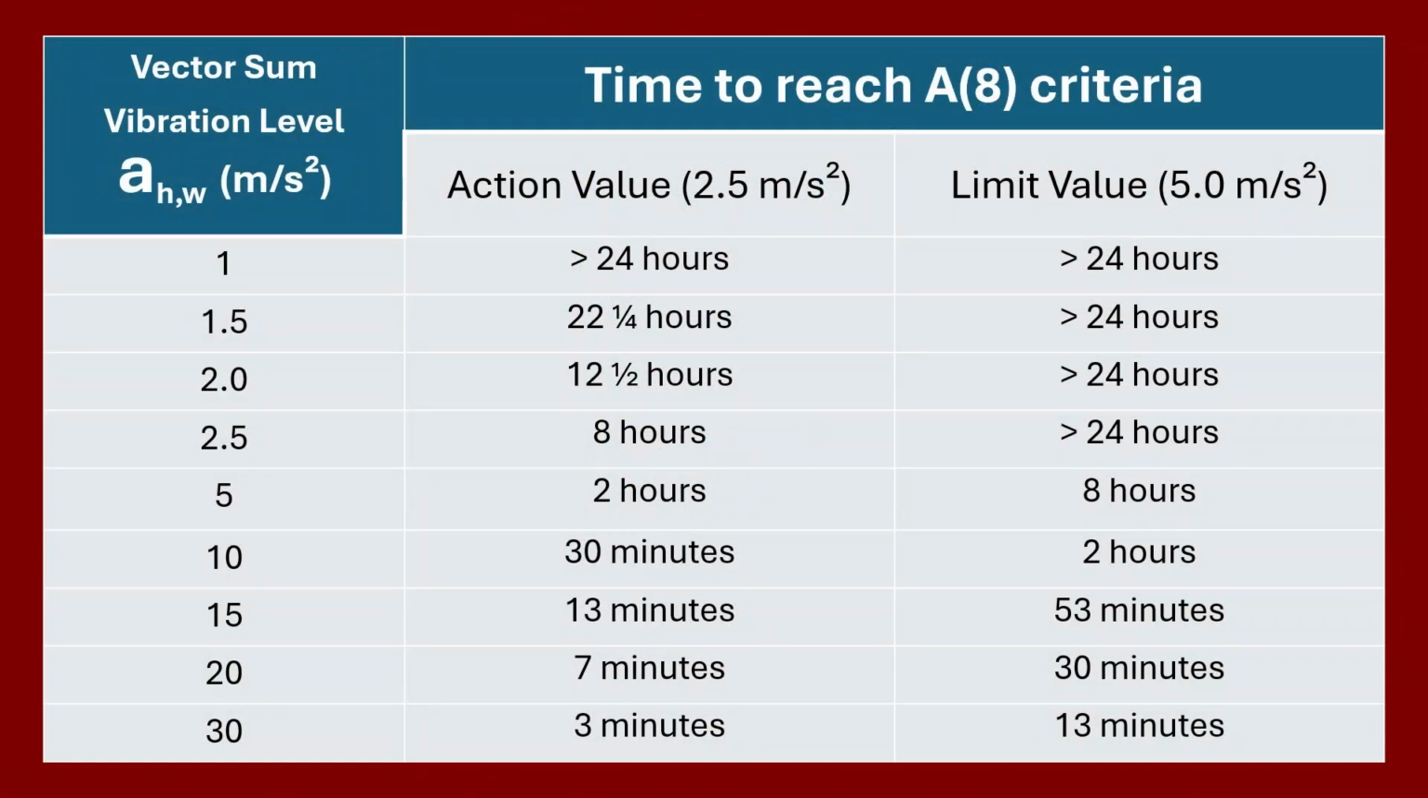Here is a table showing the relationship between level and time, showing how long it will take to reach the action and limit values for a range of vibration levels. For example, 20 meters per second squared only gives you 7 minutes of operation time. Do remember that you cannot simply take the measured vibration and compare it with the levels in the regulations. You must find out what the exposure values are, or at least how long a task can be performed for.